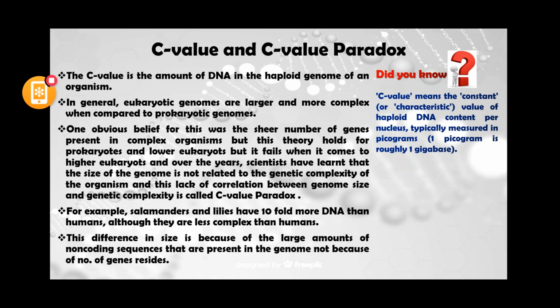A 100-fold difference can be found within their own species. So it simply tells that the genome size is not related to the complexity or morphological features of the organism.